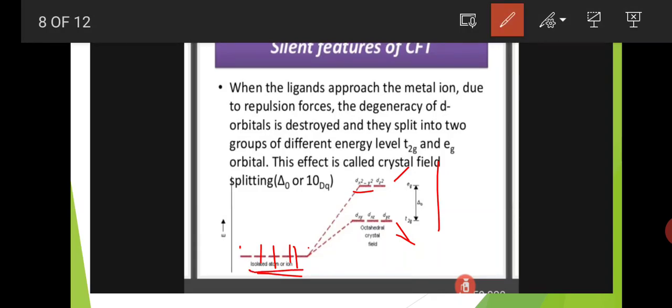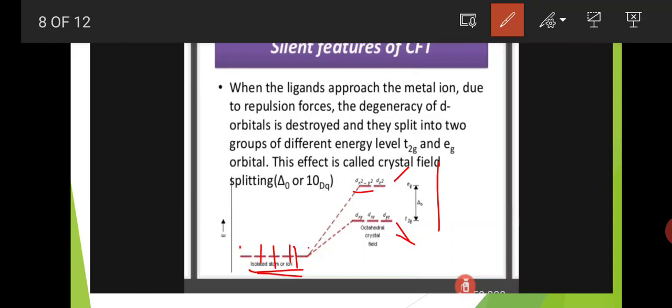In octahedral complexes the metal first has 5 degenerate d orbitals. When 6 ligands approach the central metal atom along the 3 axes, two ligands through the x-axis, two through the y-axis and two through the z-axis, a total of 6 ligands along the 3 axes approach the central metal atom.